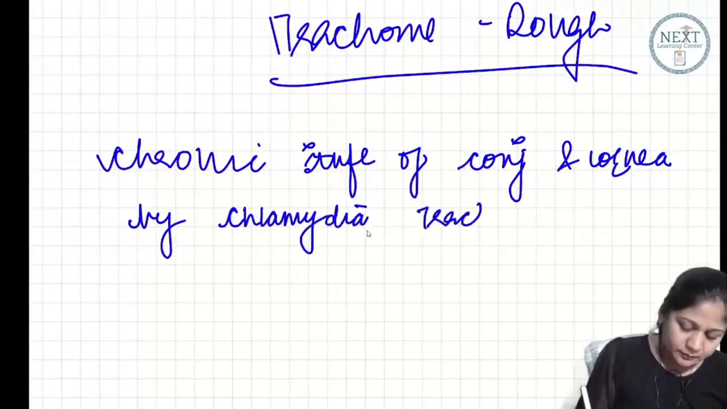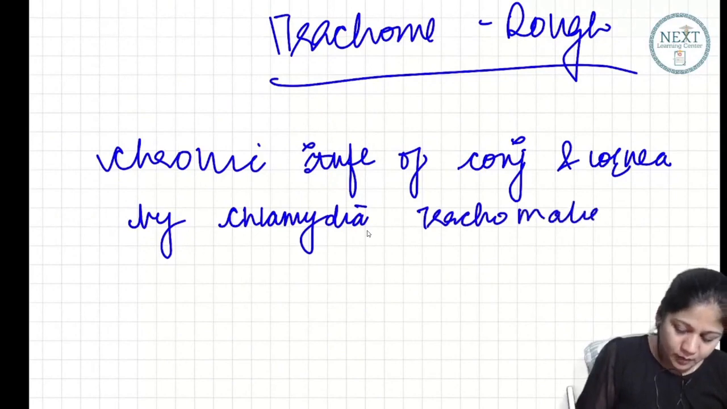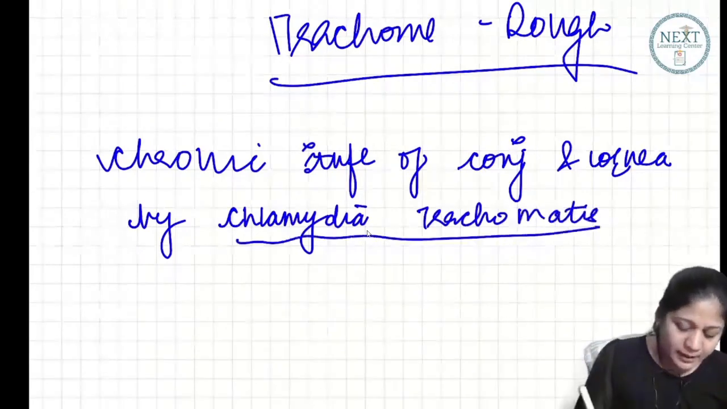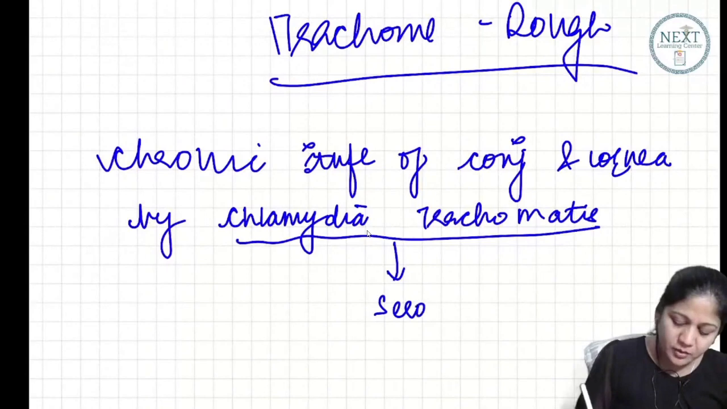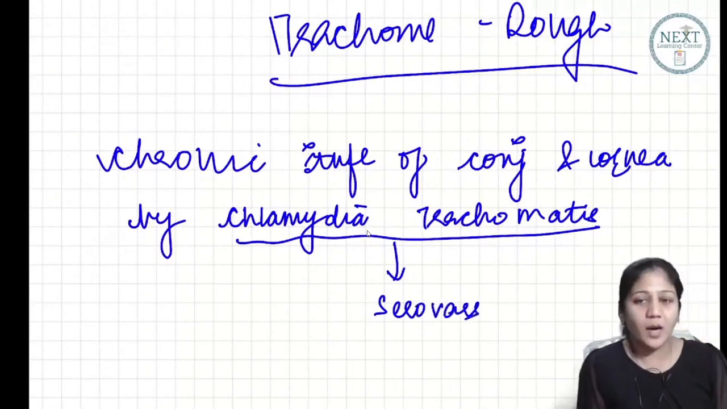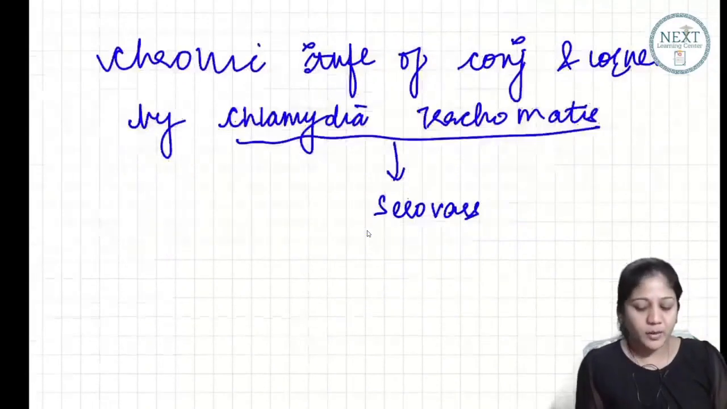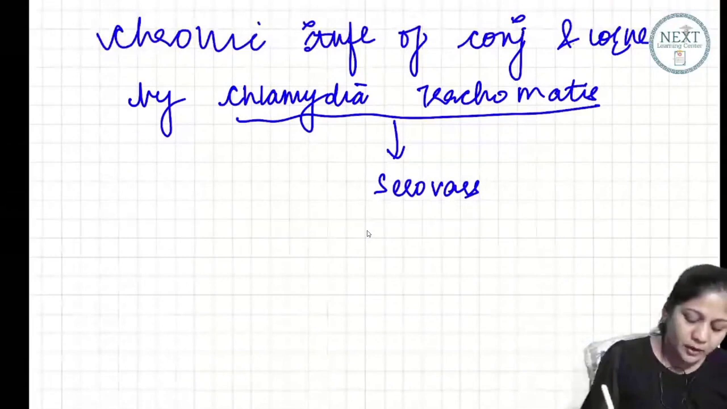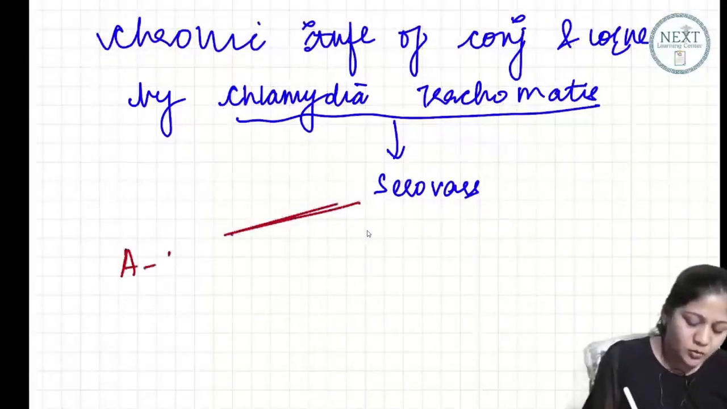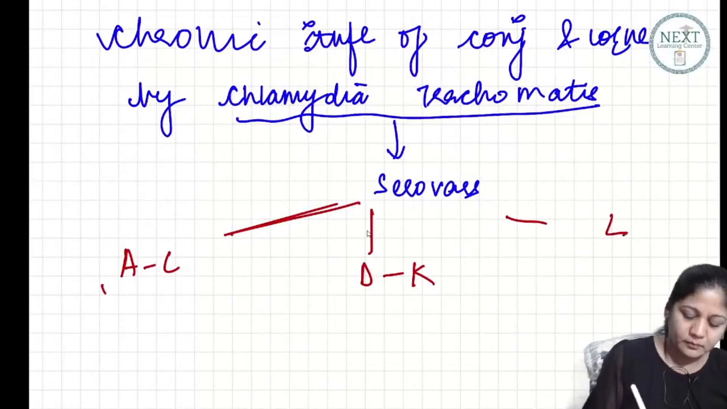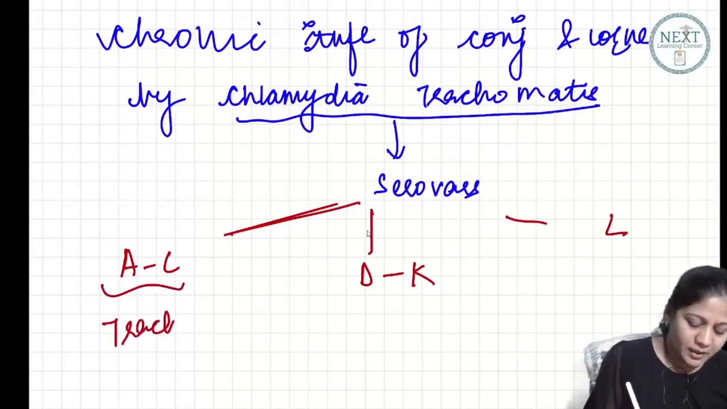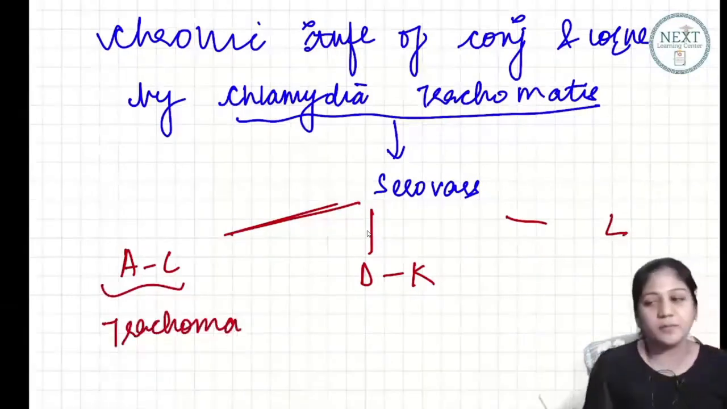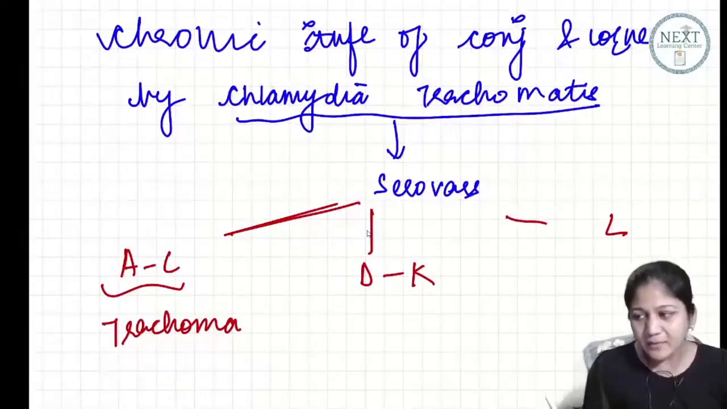Okay? Now, when I say chlamydia trachomatis, guys, chlamydia trachomatis has different serovars. There are many serovars. So the question here is, trachoma is caused by A to C. The trachoma which we are reading now is caused by A to C. Yes, A, B, C, very good.